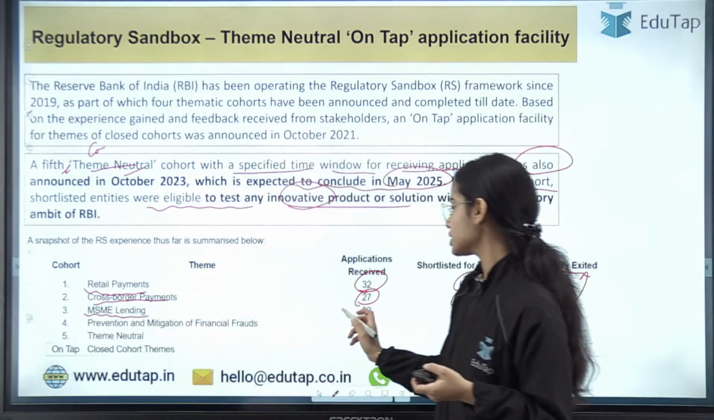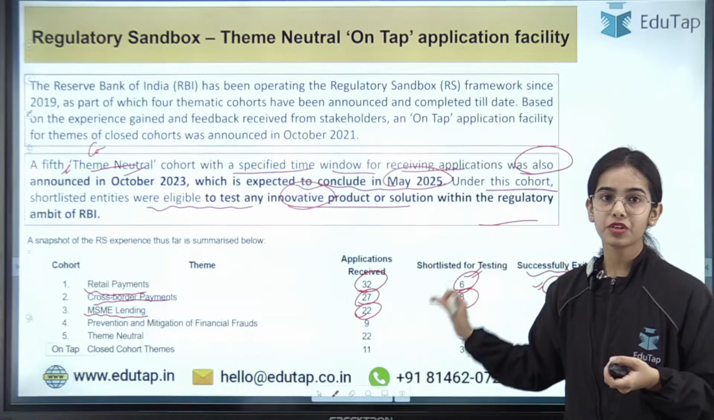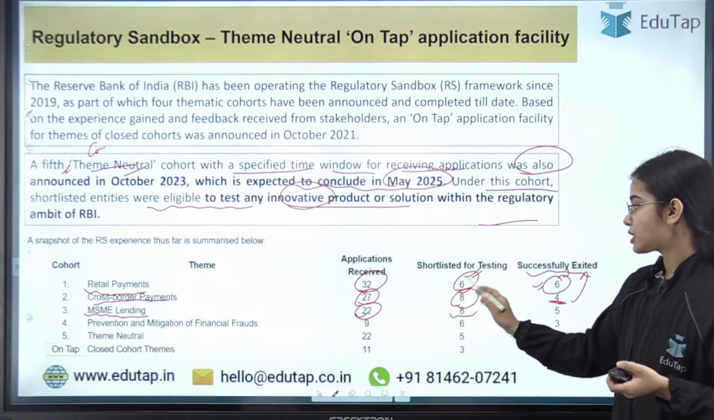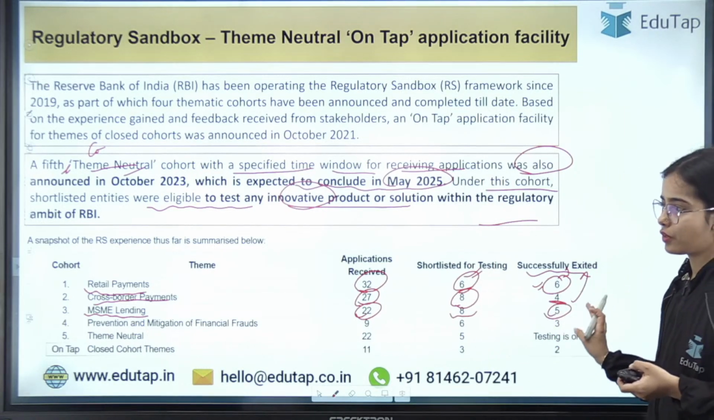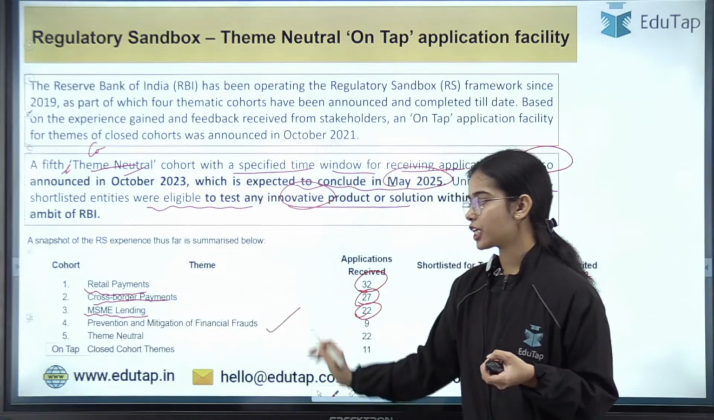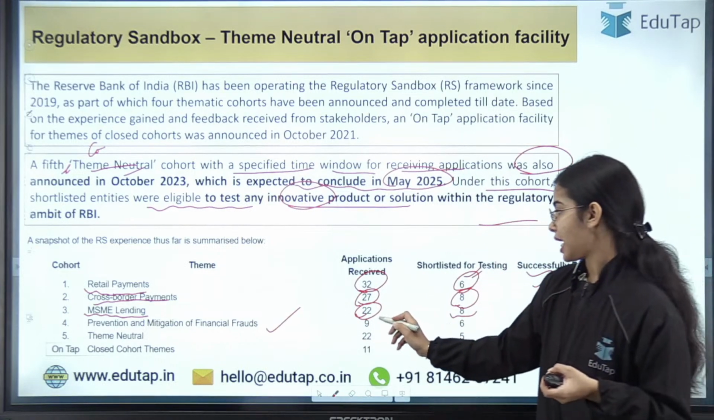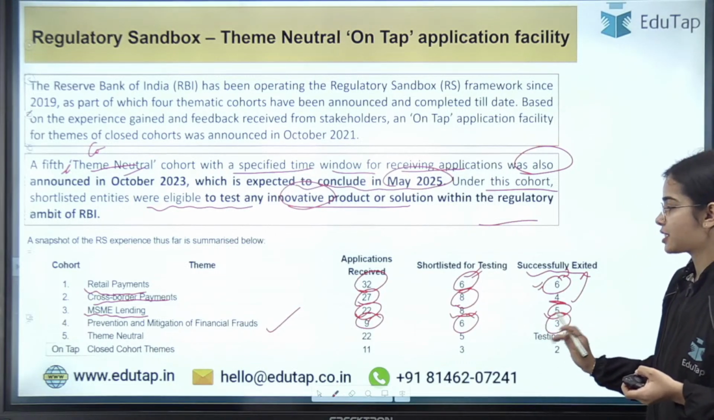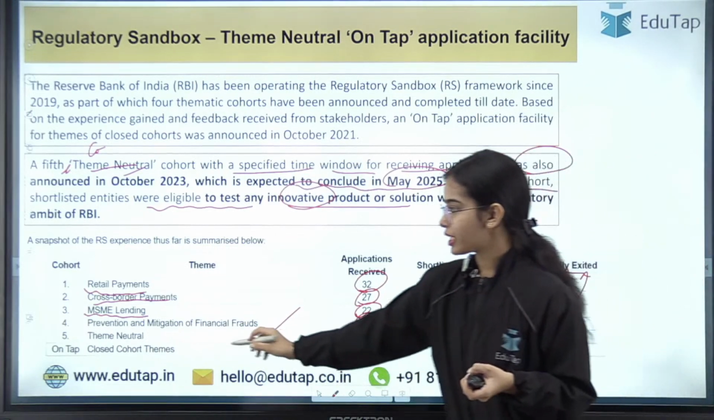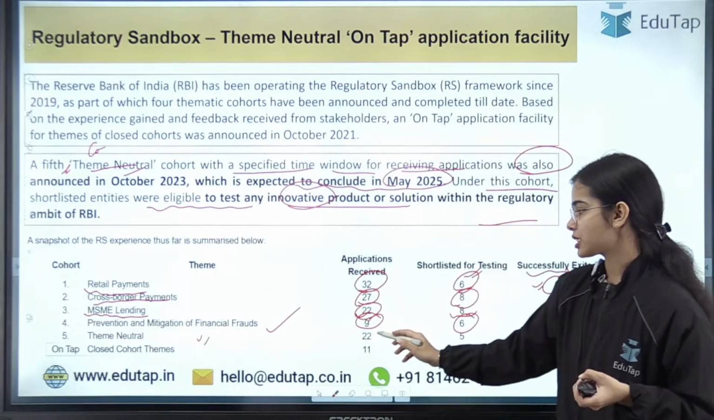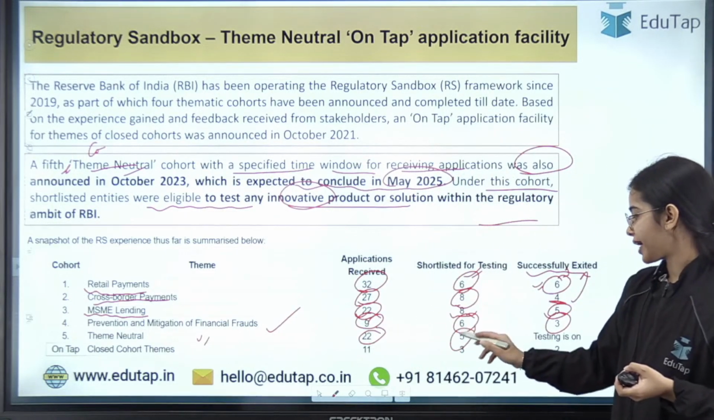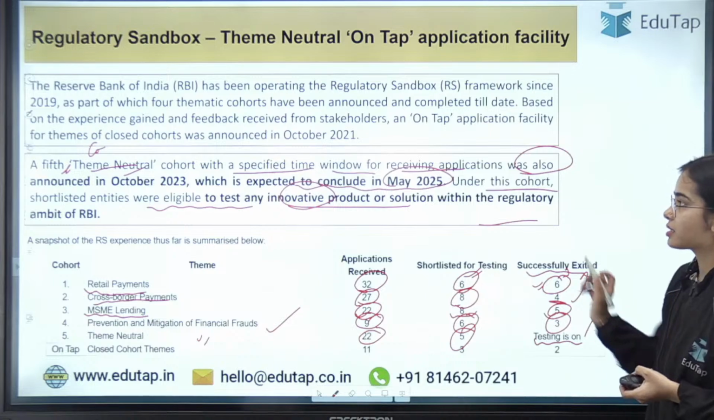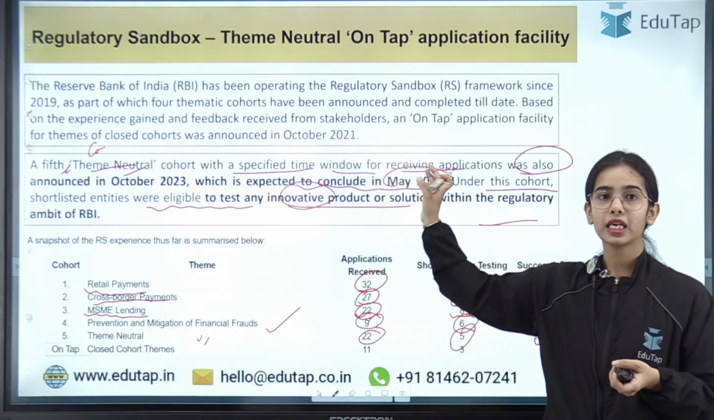MSME lending: 22 applications were received, 8 were shortlisted for testing, and only 5 could successfully exit. For prevention and mitigation of financial frauds, 9 applications were received, 6 were shortlisted for testing, and 3 successfully exited. Now theme neutral: applications received were 22, shortlisted were 5, and testing is still on. It is expected to conclude in May 2025.